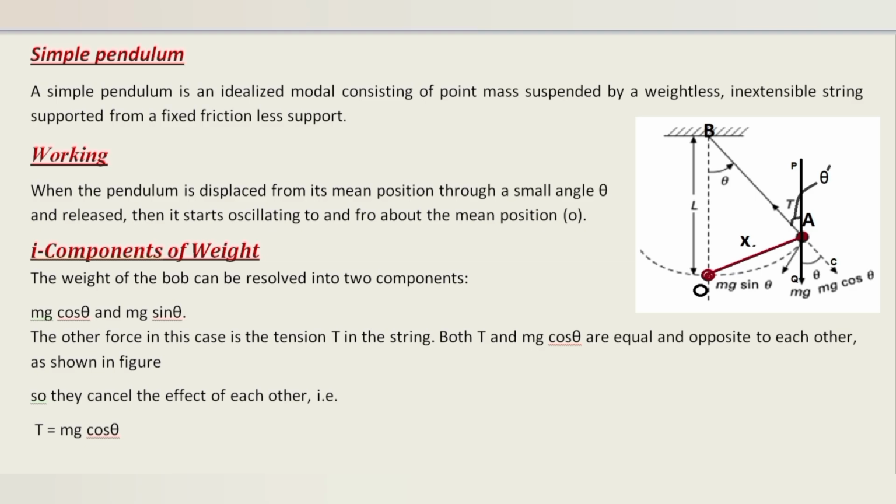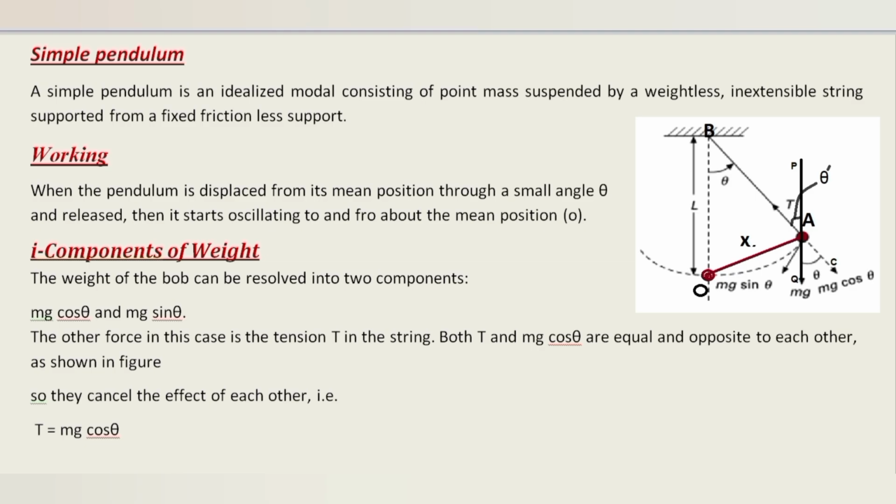Why is the bob taken as heavy? The bob is treated as heavy because we assume the center of mass of the pendulum lies at the center of the bob. If the mass were distributed like in a rod, we would first need to calculate the center of mass, which would complicate the calculation of the time period. Taking the bob as a heavy point mass simplifies the analysis and allows accurate use of simple harmonic motion equations without considering rotation or uneven mass distribution.